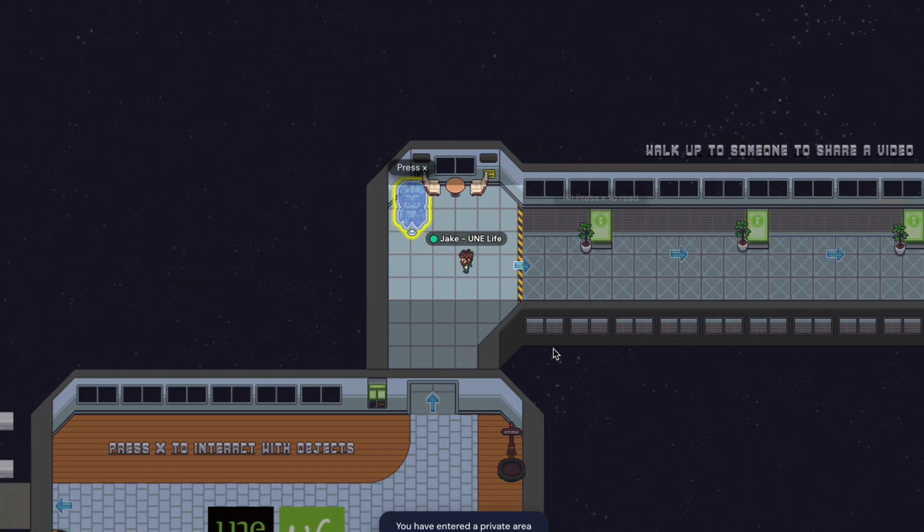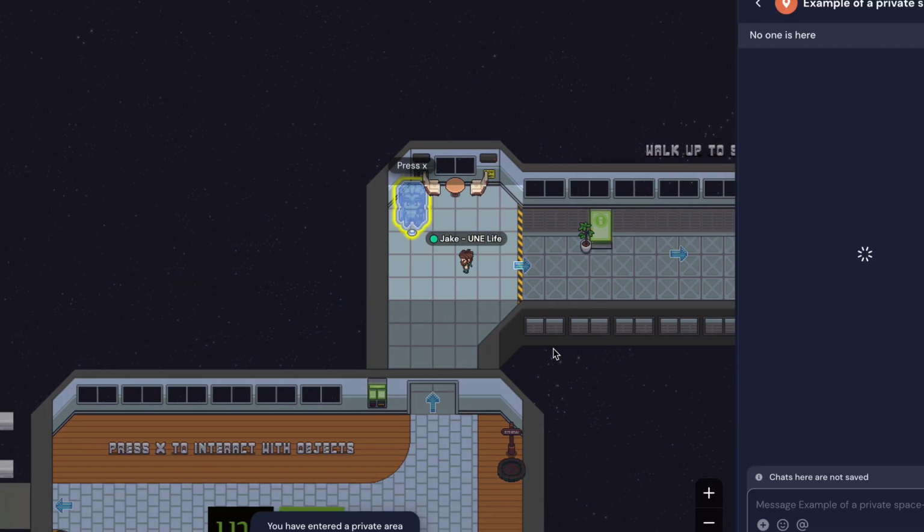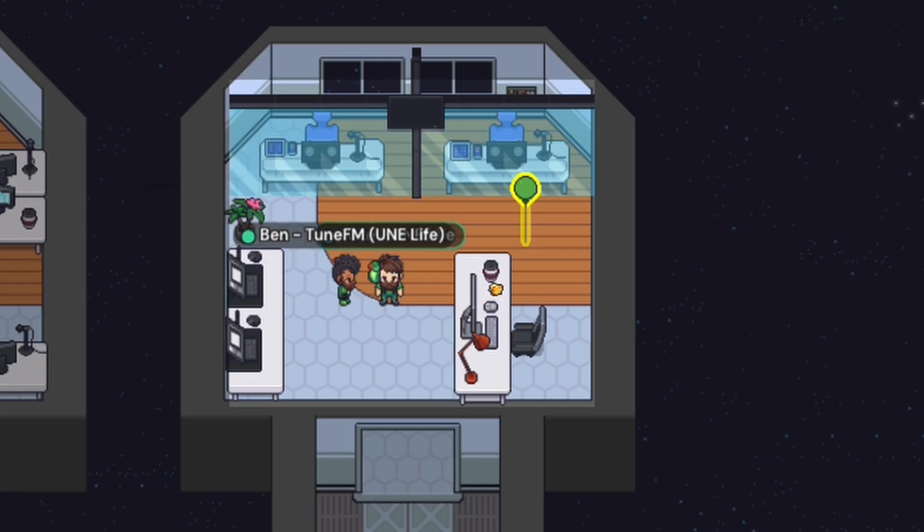Need to have a private chat or study session and don't want to be interrupted? No problem. This grey square here is called a private space. When you're inside these spaces, only other users inside the space can see and hear you. This makes it perfect for virtual meetings, study sessions, or private get-togethers.